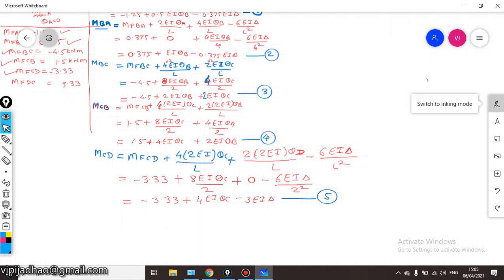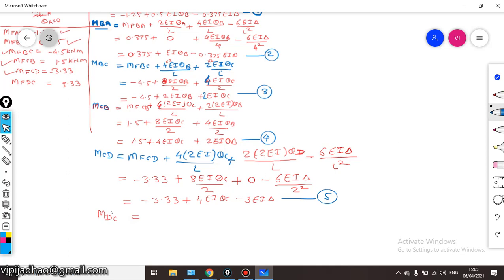Now you have to write down the slope deflection equation for MDC. The slope deflection equation for MDC will be MDC equal to MFDC plus twice EI theta C. Again I made a mistake, just a minute.